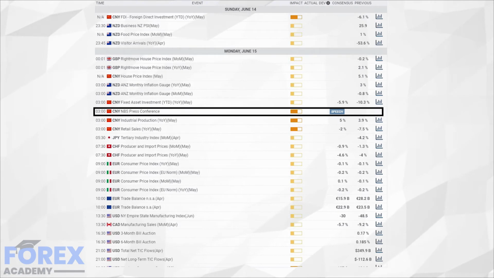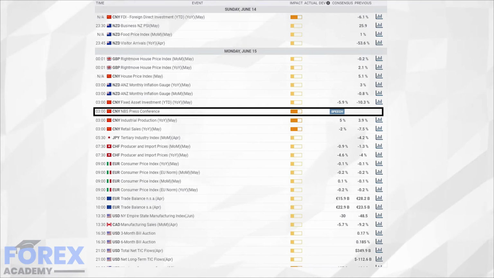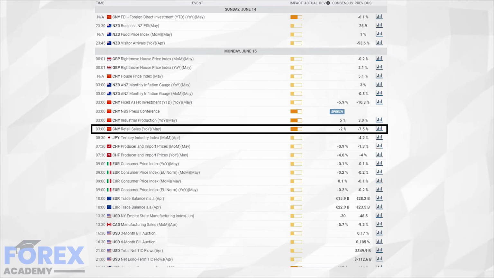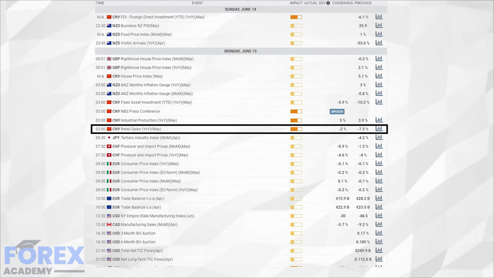The data release is followed by a National Bureau of Statistics press conference where a prepared text is usually offered to the media and which will also shed light on the economic situation within China. Also simultaneously released into the market is industrial production, year on year, for May. Again, this has significant importance because it shows the volume of production within Chinese industries, including factories and manufacturing.